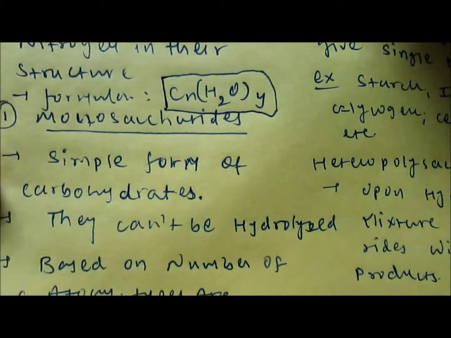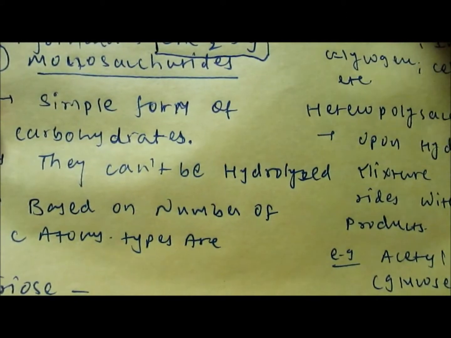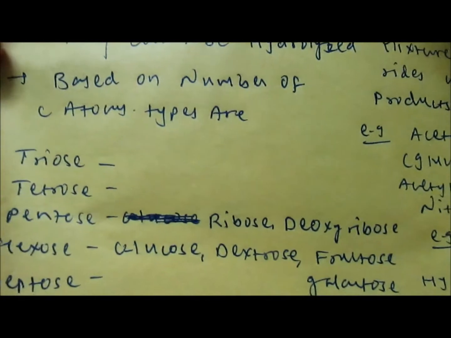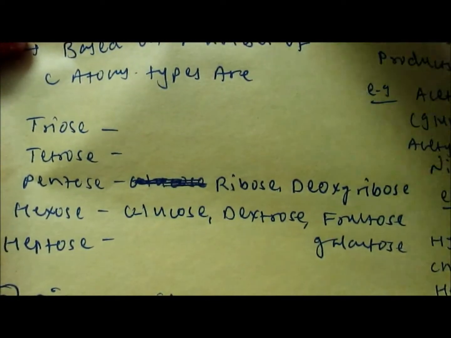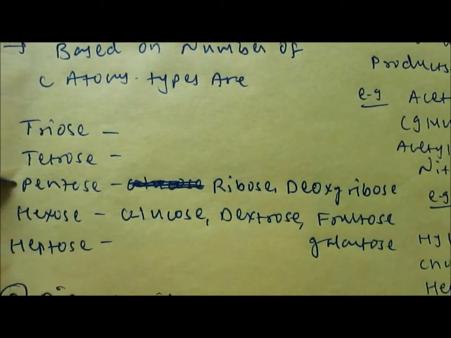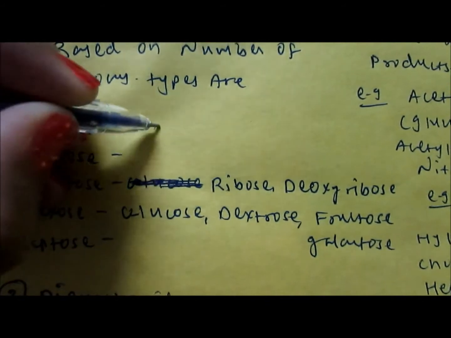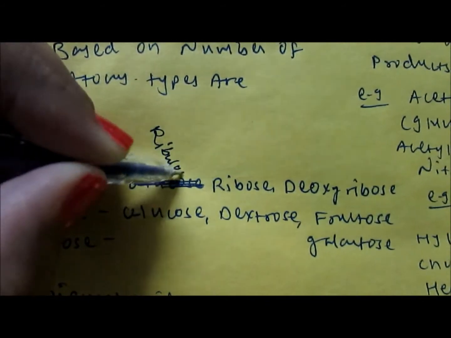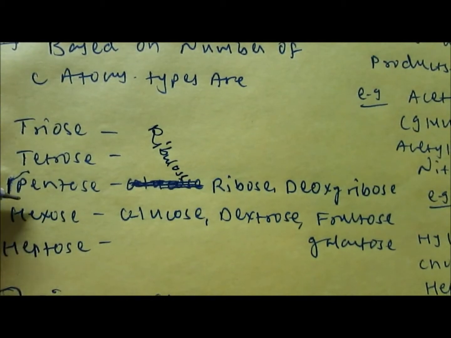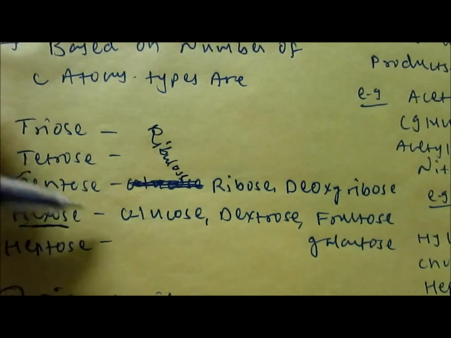So the first class is monosaccharides. It's the simple form of carbohydrates, and monosaccharides can't be hydrolyzed. Based on the number of carbon atoms, they are classified into different types: triose, tetrose, pentose, hexose and heptose. Examples of pentose sugars are ribose, deoxyribose, and I forgot to mention ribulose. Ribulose is also a type of pentose sugar which contains 5 carbon atoms, and the examples of hexose sugars are glucose, dextrose, fructose as well as galactose.